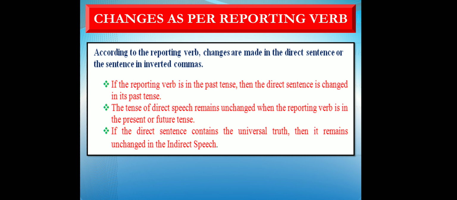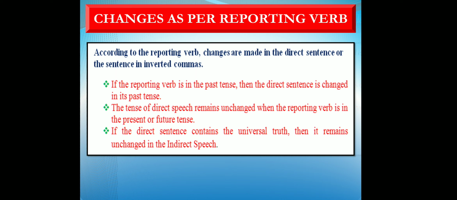Now look at the changes as per reporting verb. According to the reporting verb, changes are made in the direct sentence or the sentence in inverted commas. If the word said is there, means the reporting verb is in the past tense. It should be in the past tense only. Otherwise, you are not supposed to change the tense of reported speech.